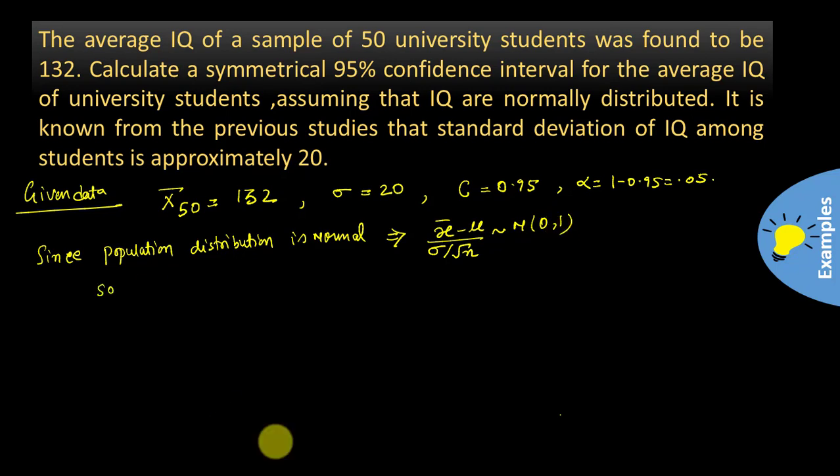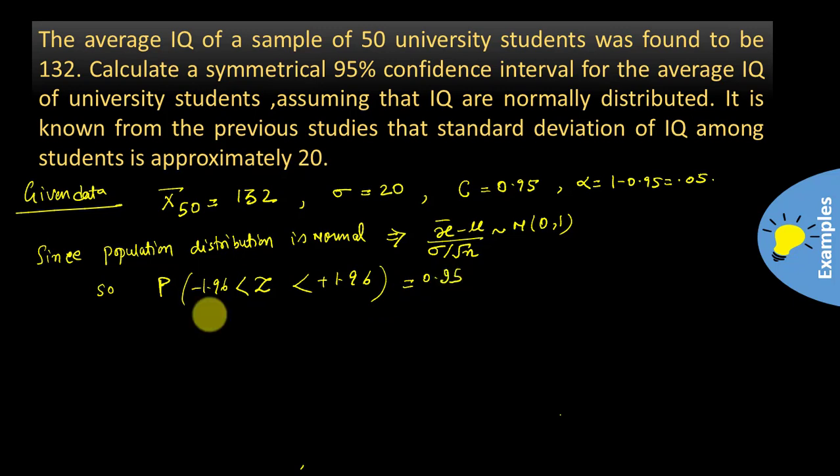We have seen from the previous slides that the 95% confidence interval can be calculated from this equation: the probability that z falls between minus 1.96 and plus 1.96 is equal to 0.95.